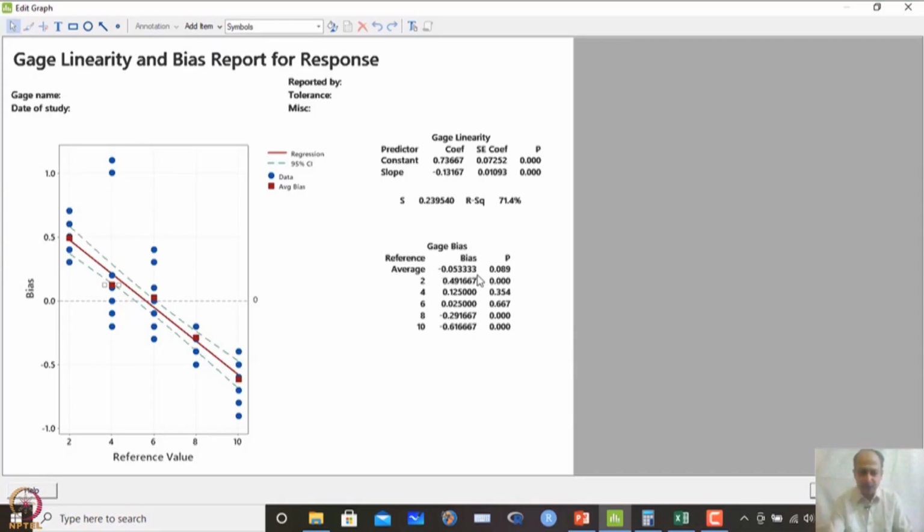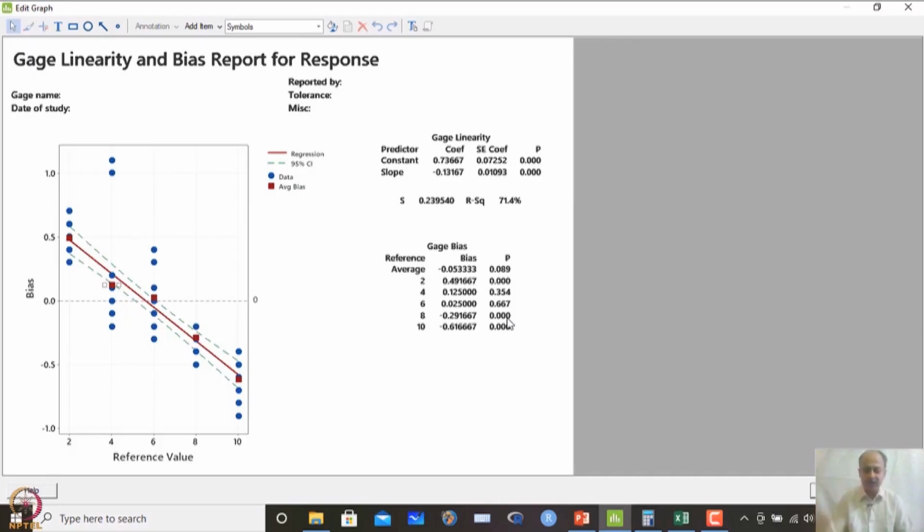You see for a reference value of 2, the bias is shown as observed minus reference, and that comes out to be 0.49. Similarly, the difference of the average values from the reference value is given over here. For the last two, the 8 and 10 observations, we observe negative bias, while the others, 2, 4 and 6, are positive. Then this bias, with the standard deviation, gives a t statistic, which confirms whether a significant bias is observed or not, and the same p value interpretation applies. At a reference value of 2 the p value is significant, and at reference values of 8 and 10 we also observe significant p values.